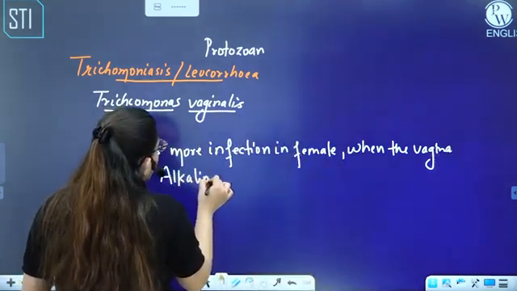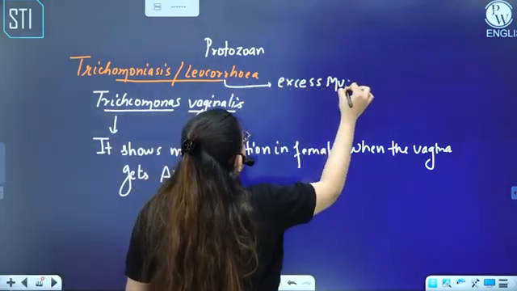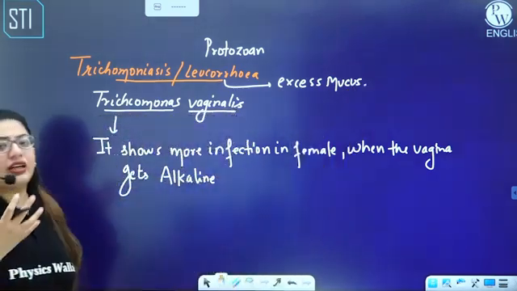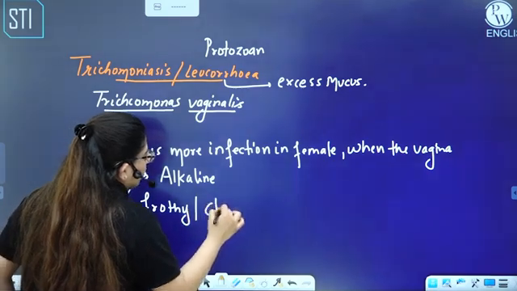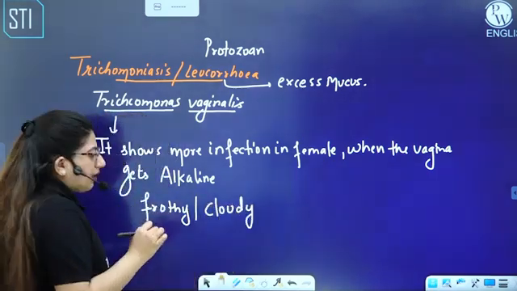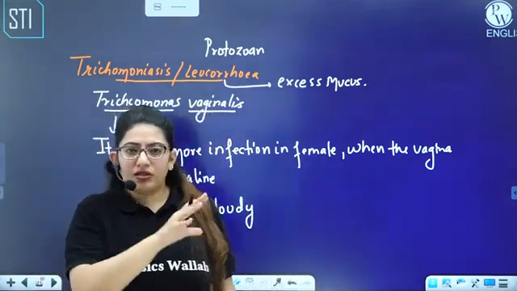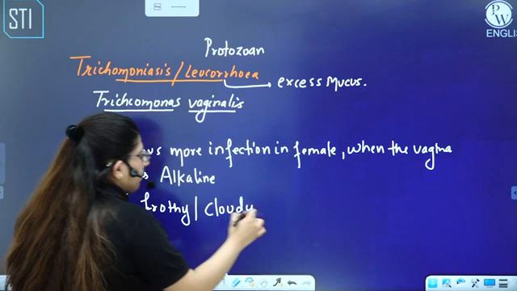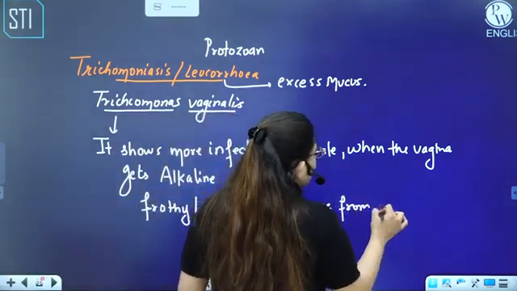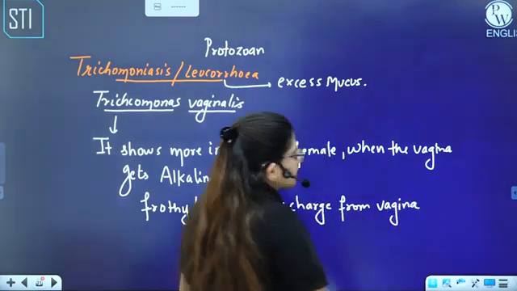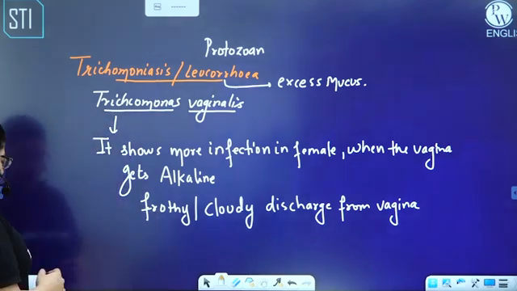All right. So why do you call it leukorrhea? Because there is excessive mucus production. So here, excessive frothy discharge occurs. Frothy or cloudy, like a cloud. When there is excessive foam formation, right? Then there is a cloud-like appearance. So that type of discharge occurs. Frothy discharge from vagina. Again, this is curable. But the only diseases which are not curable are your certain viral diseases, except one, which is genital warts.